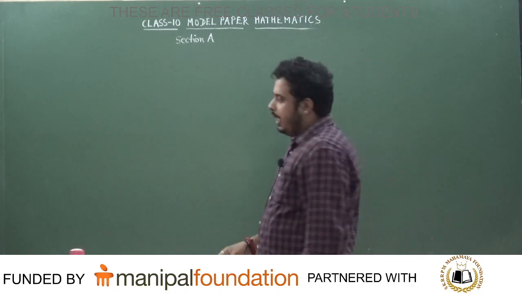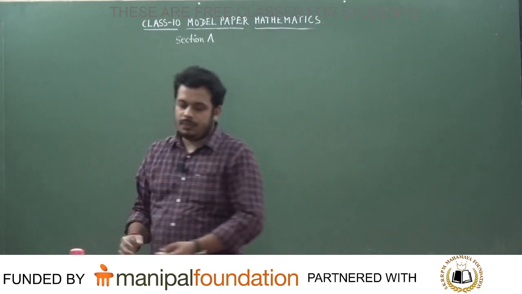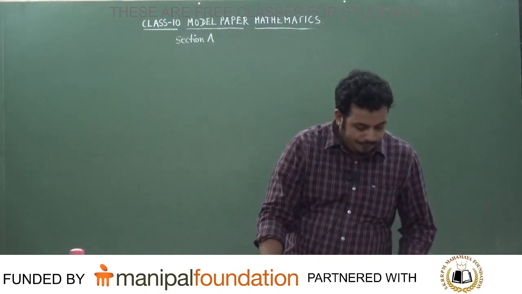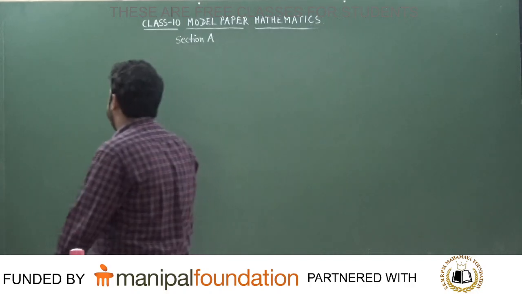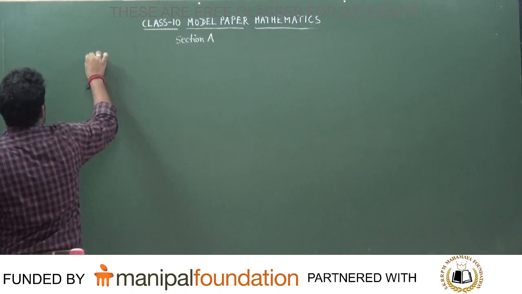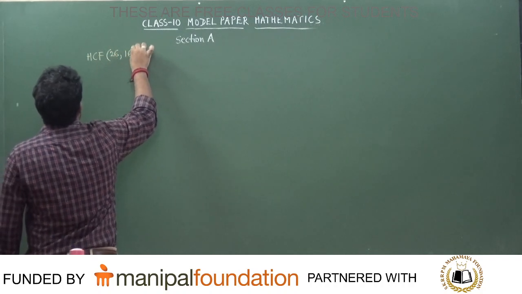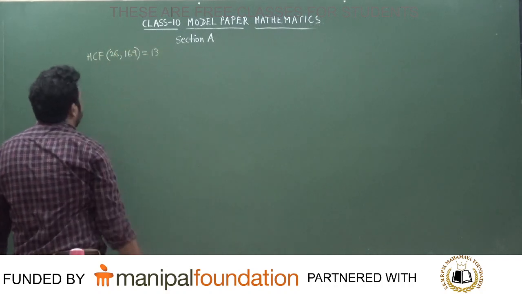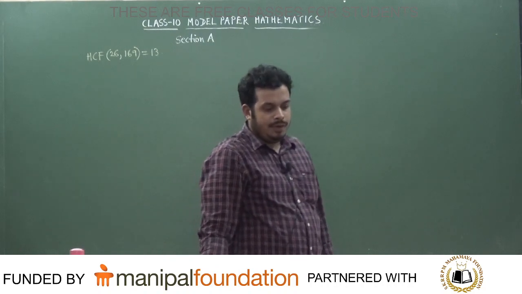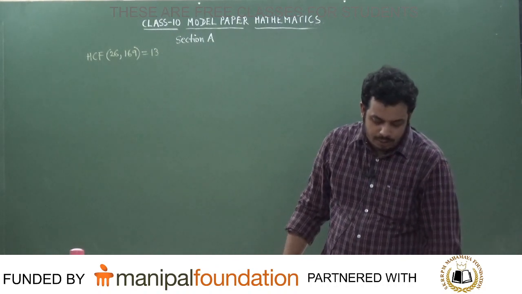Next one. Given in the problem: HCF of 26, 169 is equal to 13.